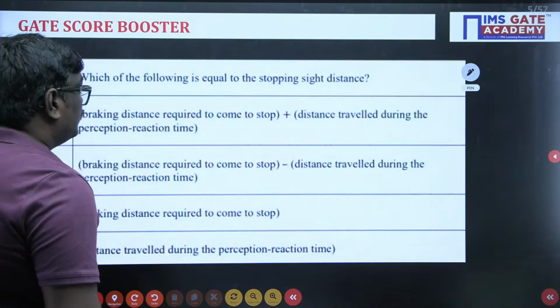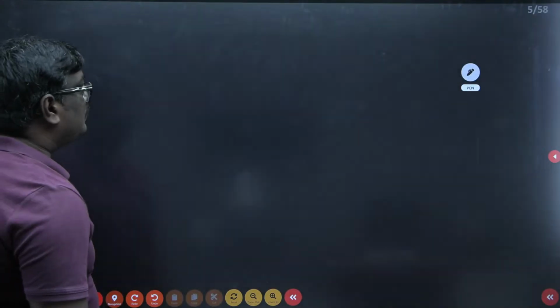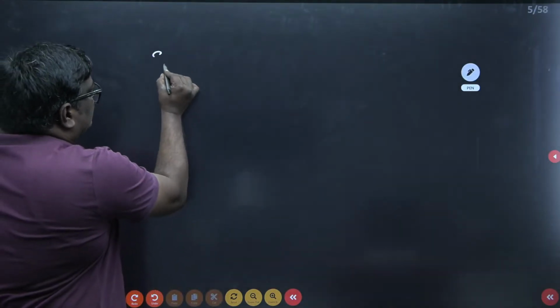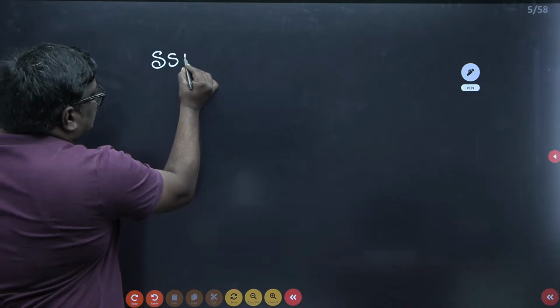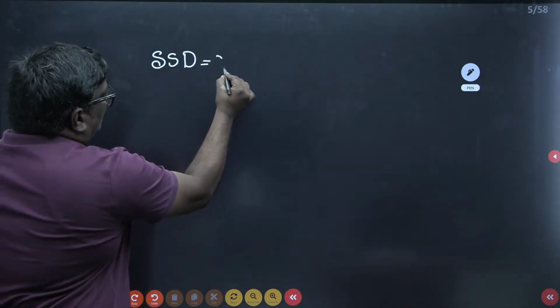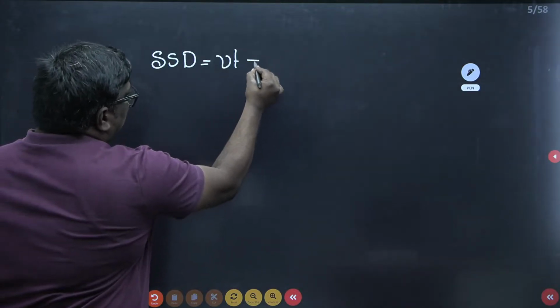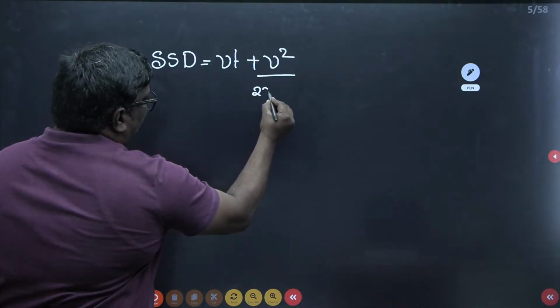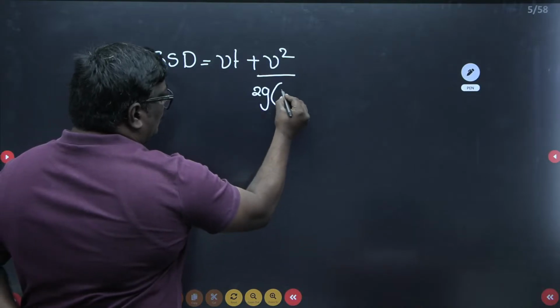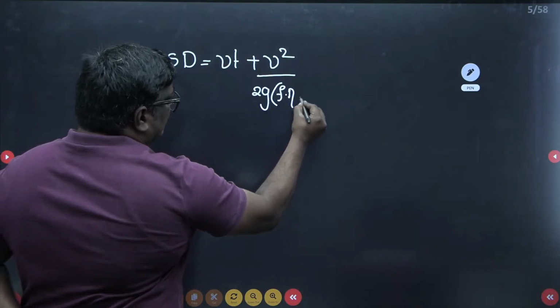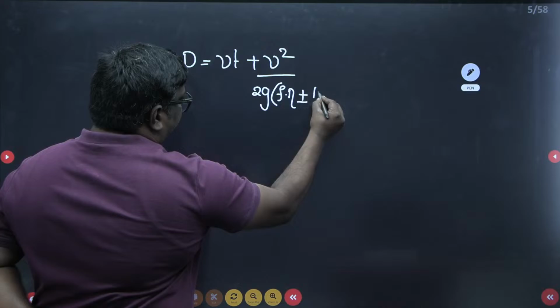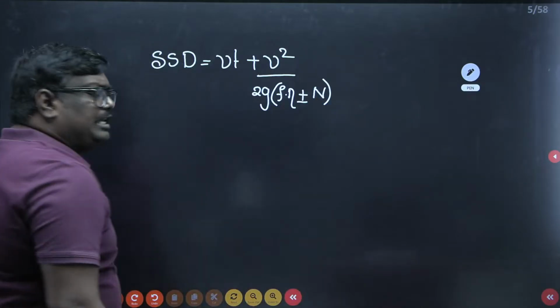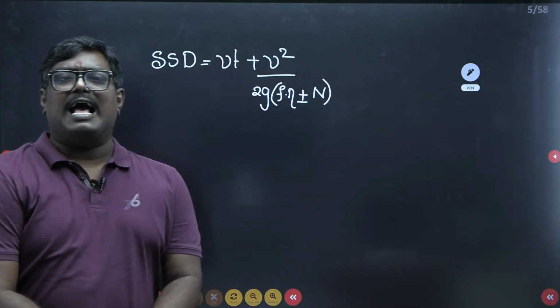Now, when I talk about SSD here, SSD is given by the formula Vt plus V square upon 2gF into efficiency plus or minus n. So what is lag distance?